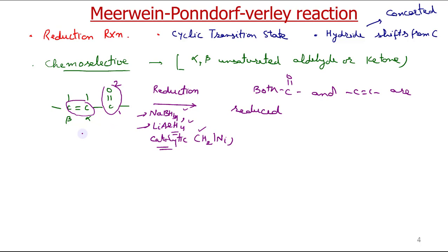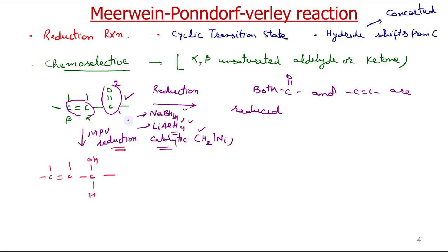Now the advantage of using MPV reduction is that it reduces only the carbonyl group, and the product will be C double bond C, CHOH. It does not reduce the C double bond C. So this is a chemoselective reagent.